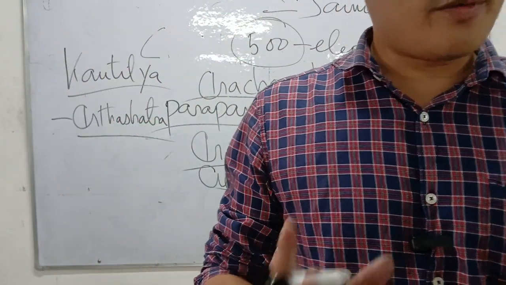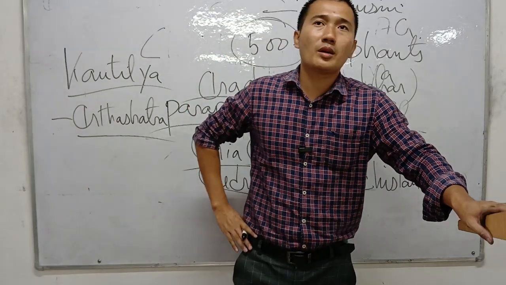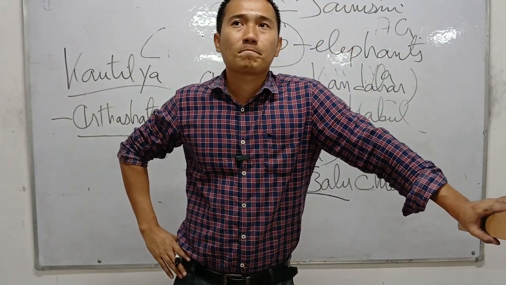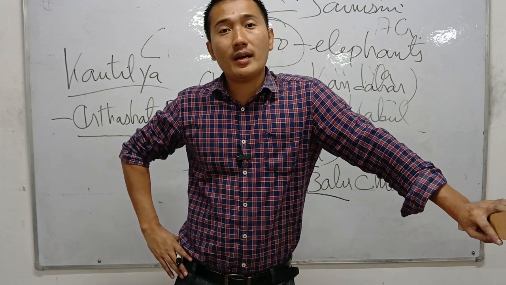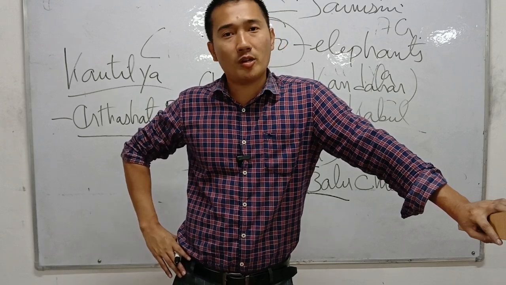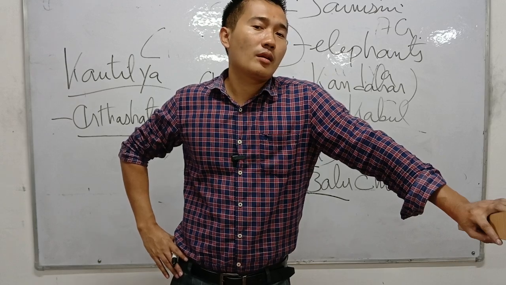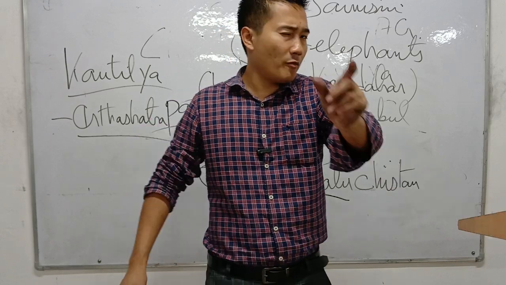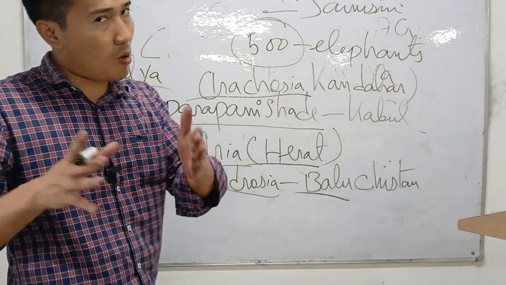Kautilya is the chief advisor of Chandragupta Maurya. Kautilya is also known as the Prime Minister of Chandragupta Maurya, or chief advisor, political advisor. And he wrote a very important book known as Arthashastra, which means the ocean of knowledge.